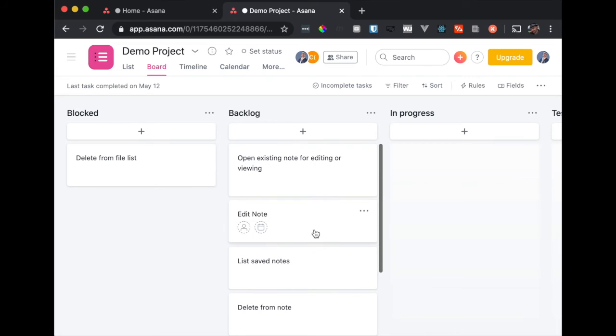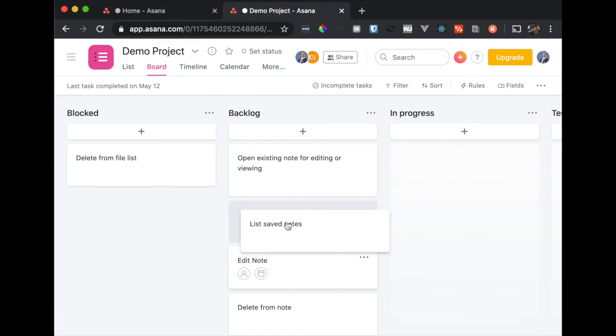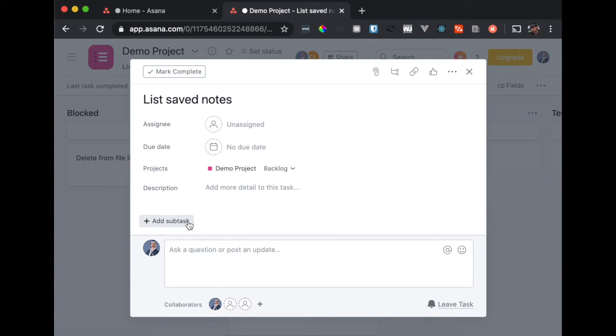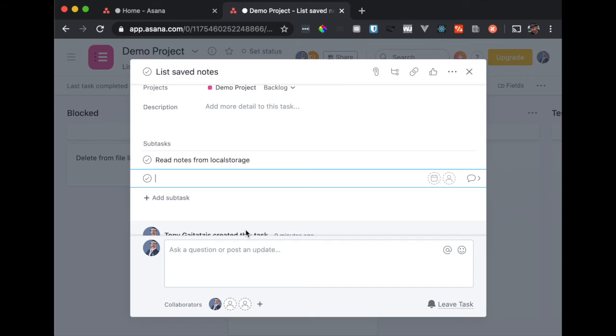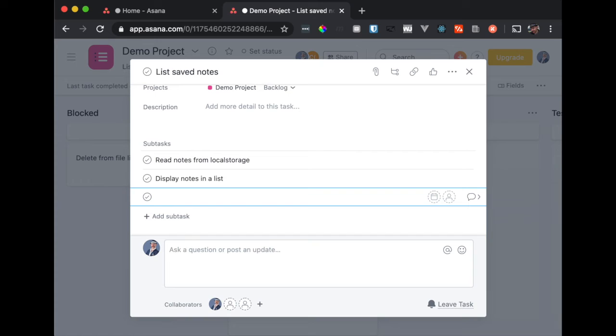So now the next thing might be, hey, we want to be able to list saved notes. So you go and you drag this in. Let's give an example here. List saved notes. We need to be able to read notes from local storage. There's going to be a display notes in a list. If notes list is longer than, I don't know, 10, then use some kind of list item recycling to save memory.